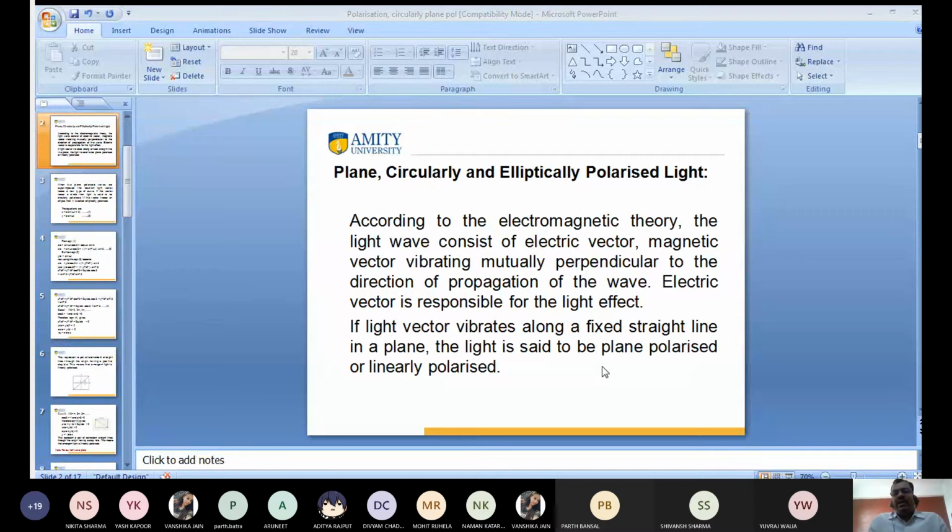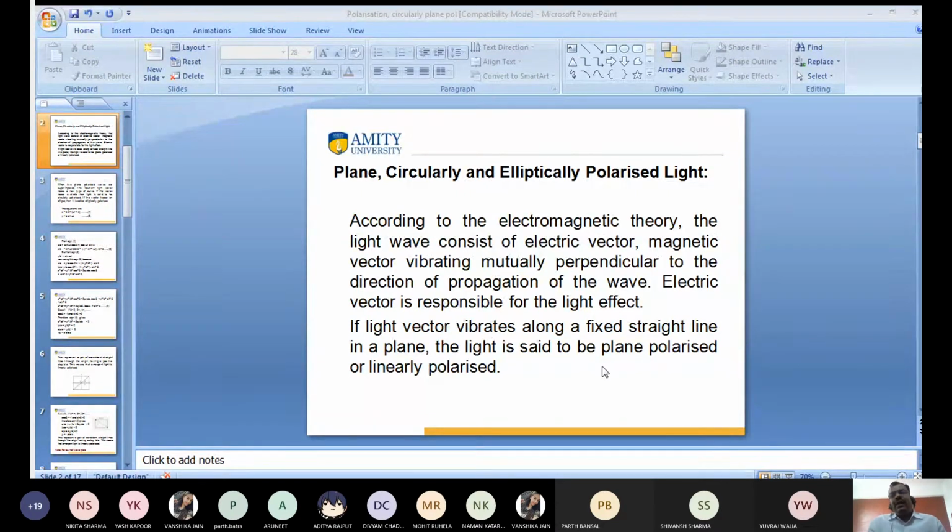In the case of the quarter wave plate, the thickness is so adjusted that the path difference is lambda by 4 and the phase difference is pi by 2. The quarter wave plate is used to produce elliptically polarized light and circularly polarized light. What is the difference between them? In the case of elliptically polarized light, a is not equal to b, and in the case of circularly polarized light, a is equal to b.